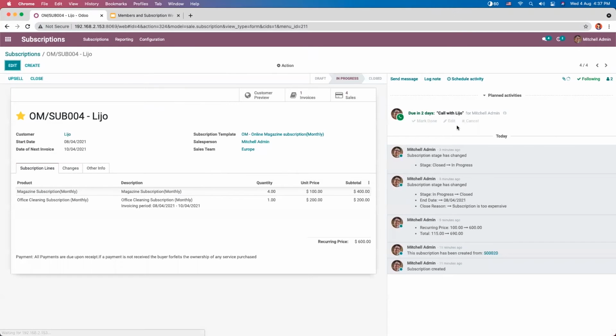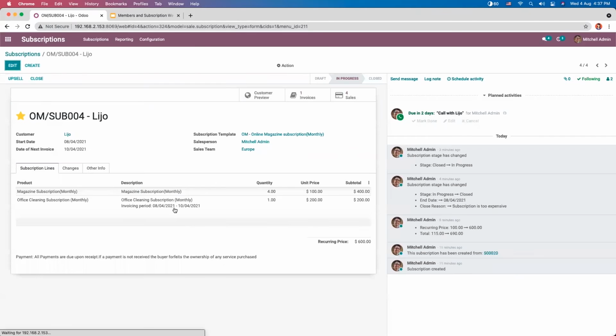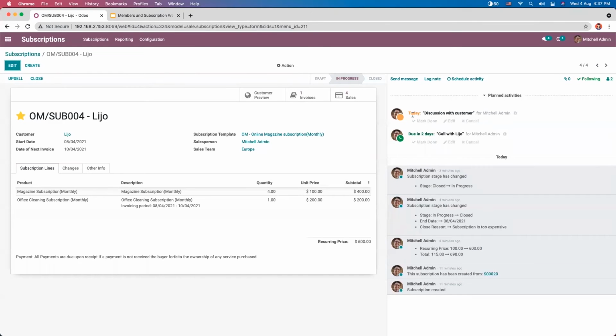Now here you can choose the discussion. You can see the summary user is automatically added. You can see the schedule for today. So in this way, you can plan activities. So these are really helpful to follow up the customers, that is subscribers.